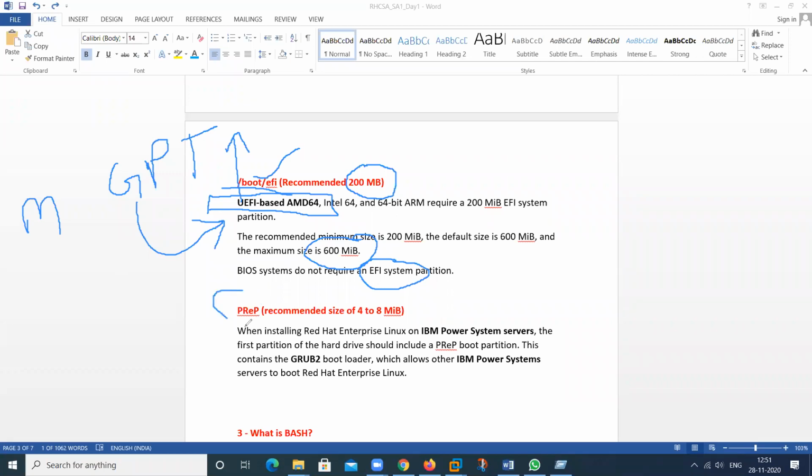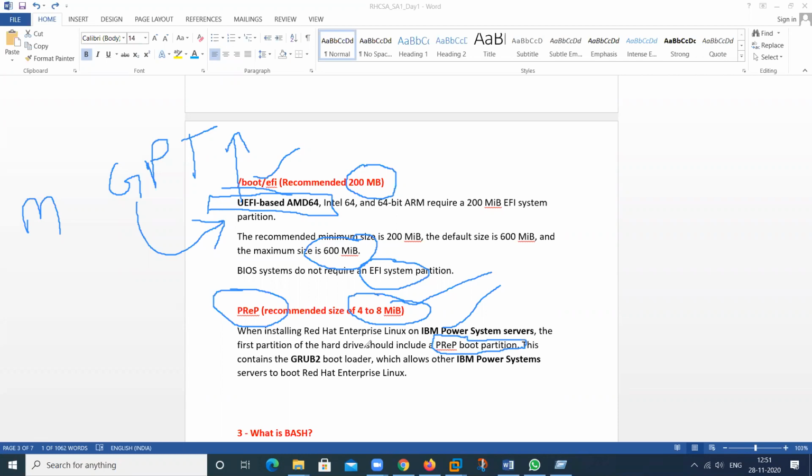And this is only recommended for the IBM server. Not for all, only for the IBM Power servers. So this space is used to store the booting related information, for the boot partition. So this partition is also known as the boot partition. To boot the IBM server machines, this space is recommended. So this is the space requirement about the partitions.